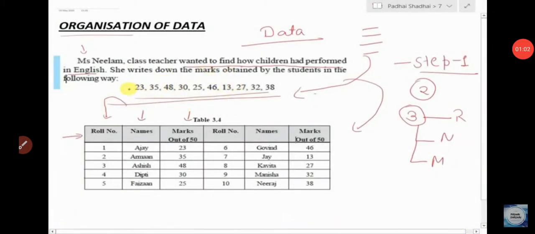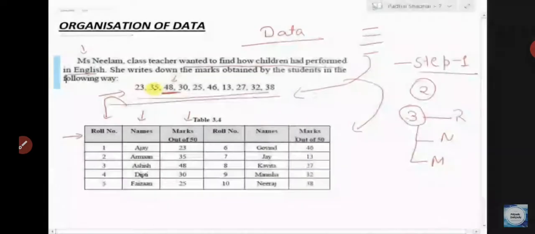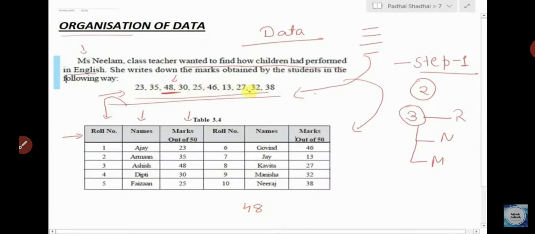Now we are talking about organization of data. And what is range of data? Range of data means highest observation minus lowest observation. Here highest observation is 48 and lowest observation is 13. So your range of the data is 35. Okay, it is your range of the data.